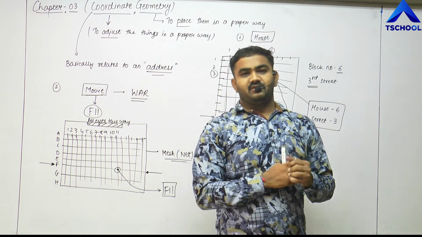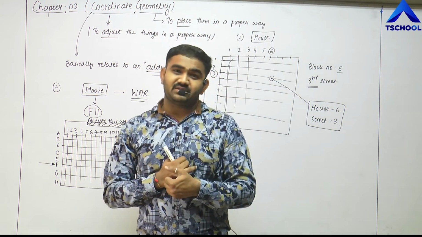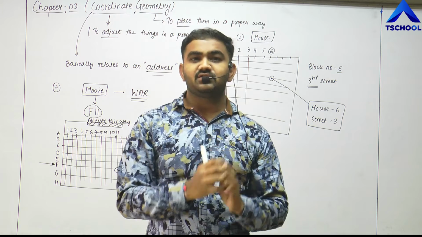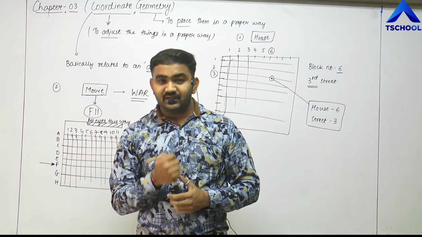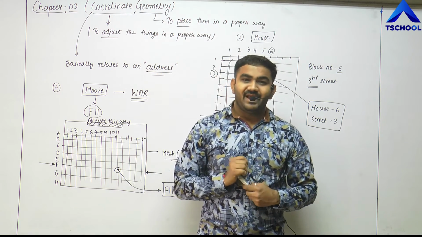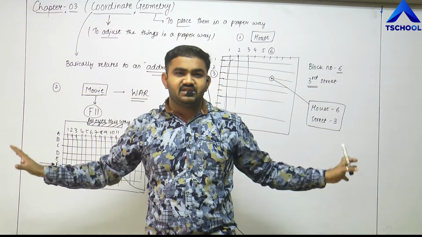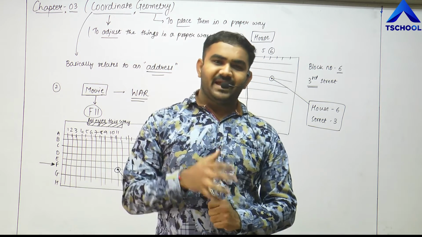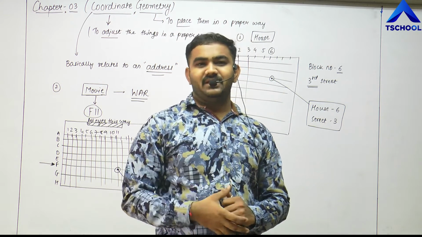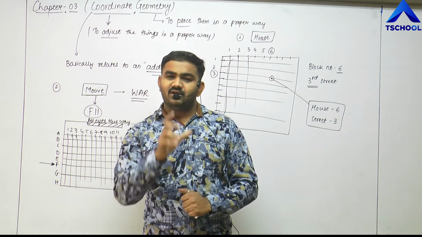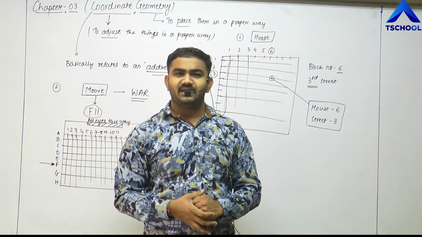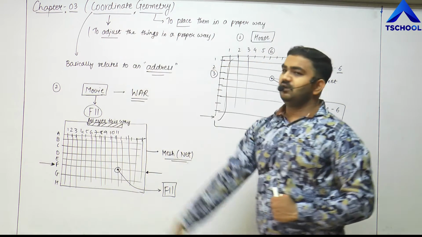But if we want to go to some place that is unknown to us, that does not have any address, then what do we do? At that time, each and every location that is available to us is described by a point, that means in the form of a coordinate.